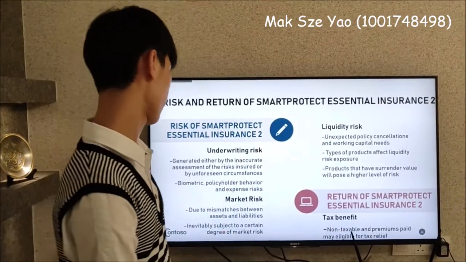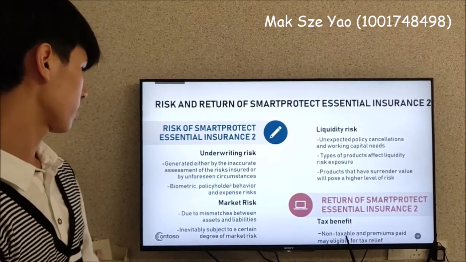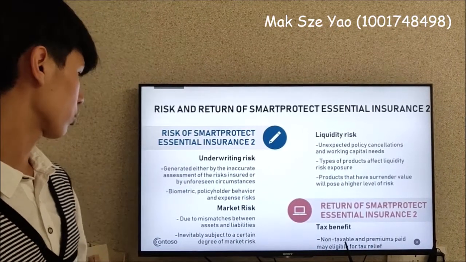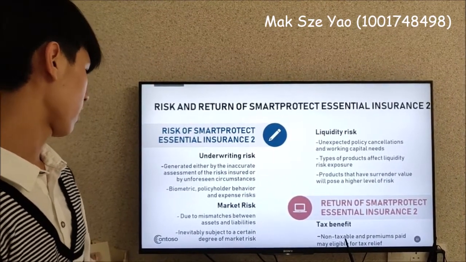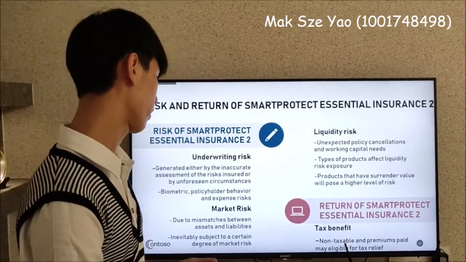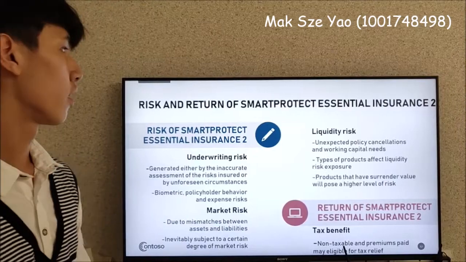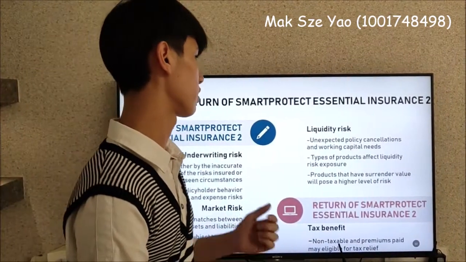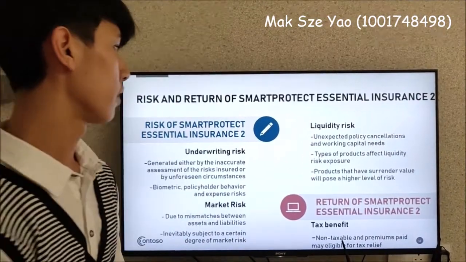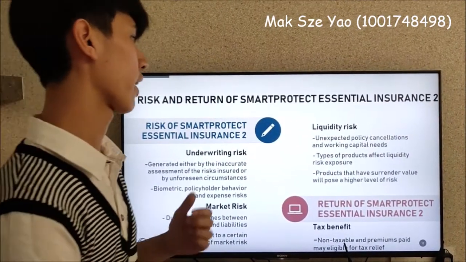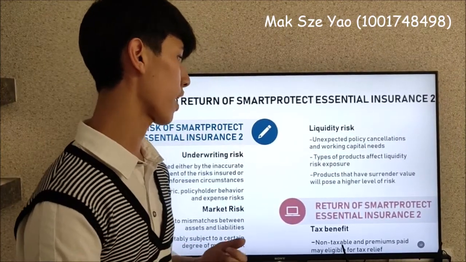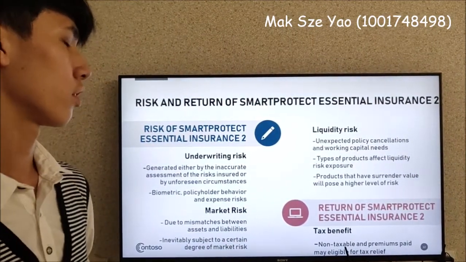The second risk is market risk. It is due to mismatches between assets and liabilities. As insurers are also investors, they are inevitably subject to a certain degree of market risk, emerging primarily from asset price fluctuations. Another risk is liquidity risk. It arises due to unexpected policy cancellations and working capital needs. The type of life insurance product can affect liquidity risk exposure. Products that have surrender value pose a higher level of risk compared to those that do not.